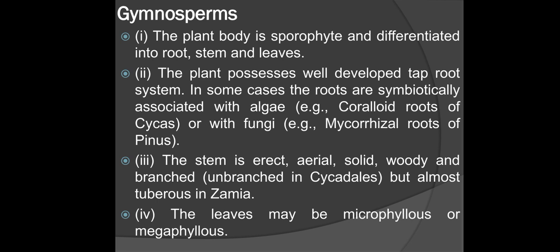The plant possesses a well-developed taproot system. In some cases, the roots are symbiotically associated with algae, coralloid roots of Cycas, or with fungi, mycorrhizal roots of Pinus. The stem is erect, aerial, solid, woody, and branched or unbranched in Cycadales, but almost tuberous in Zamia. The leaves may be microphyllous or megaphyllous.